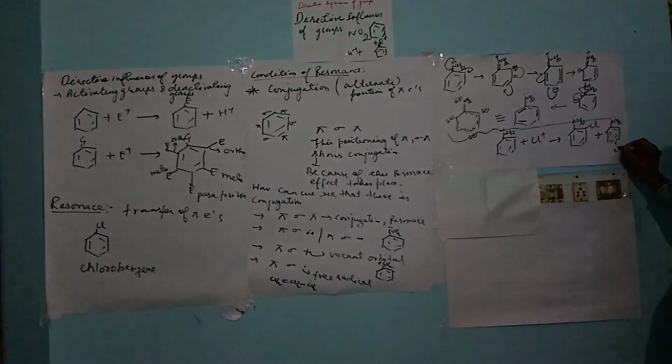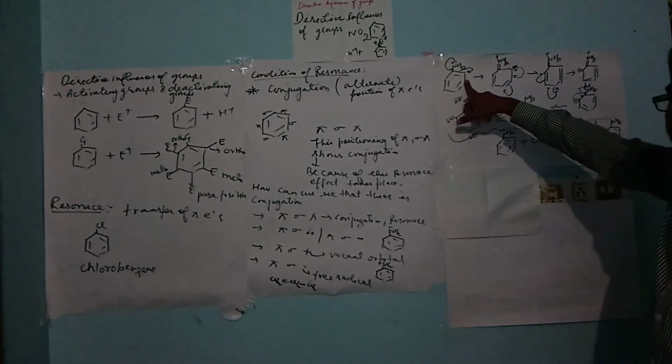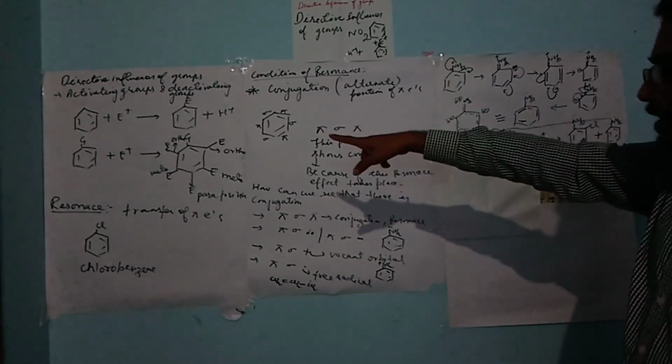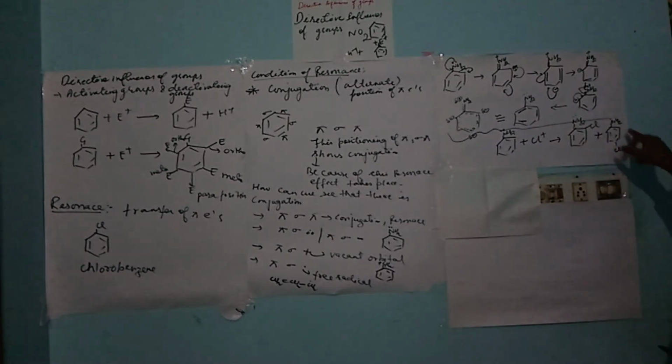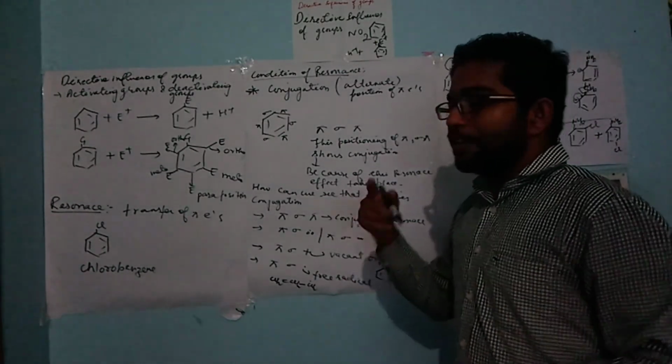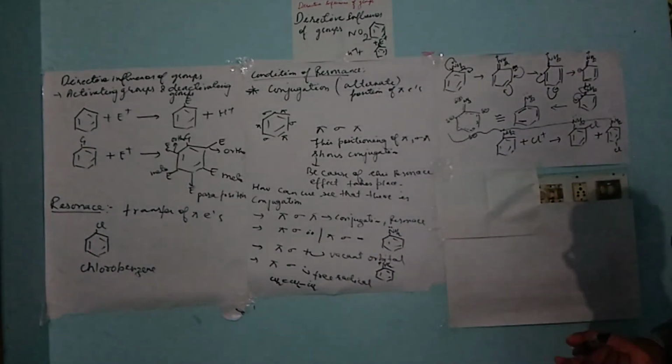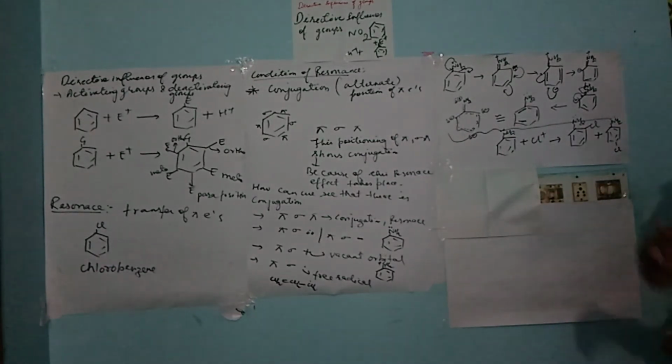So we can see that aniline is an activating group and it tends to force an electrophile to move to the ortho and para positions. So we can say that if there is a lone pair or negative charge, then this will tend to have an ortho and para effect.